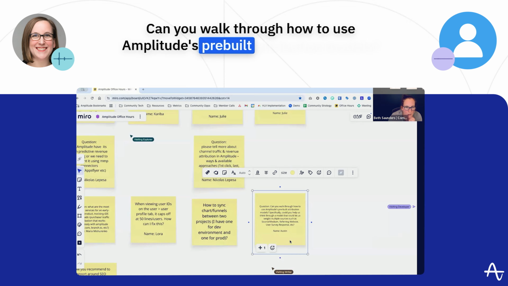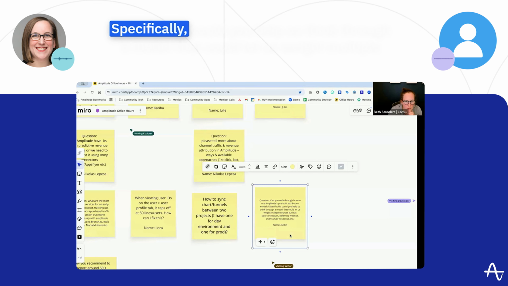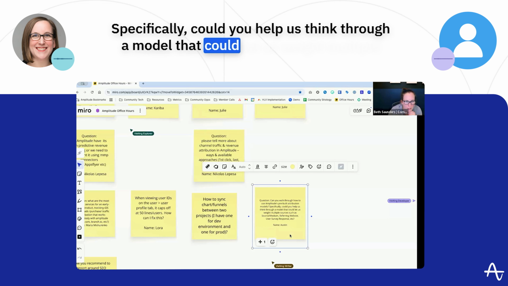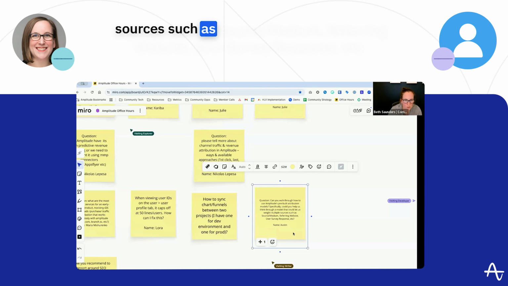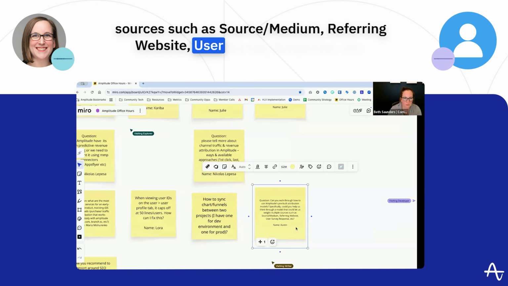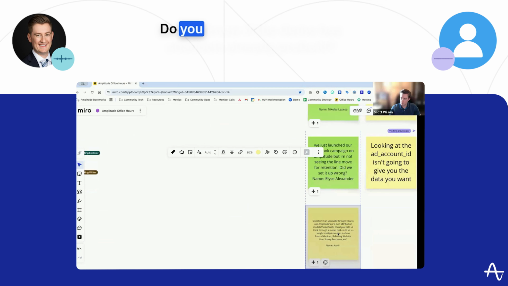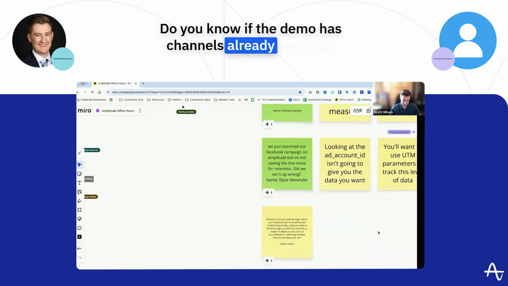How to use Amplitude's pre-built attribution models. Specifically, could you help us think through a model that could let us weight multiple sources, such as source medium, referring website, user survey response, etc.? Do you know if the demo has channels already pre-built?